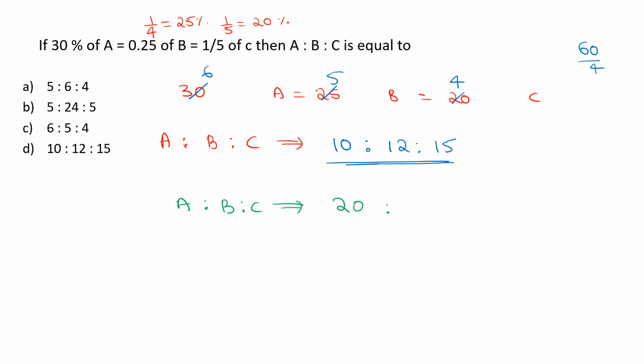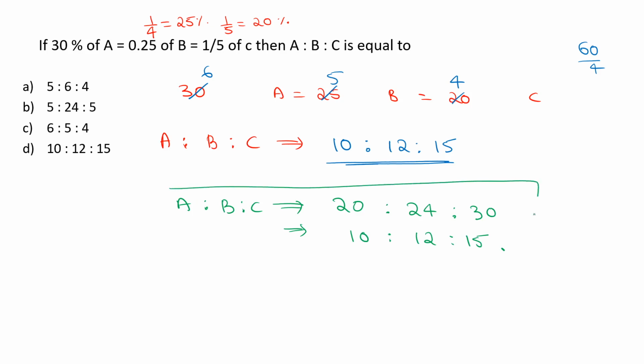To get the B value, multiply the coefficients of A and C, that is 6 into 4, which is 24. To get the C value, multiply the coefficients of A and B, that is 6 into 5, which is 30. Once you minimize the ratio into lowest terms, the ratio would be 10 is to 12 is to 15.